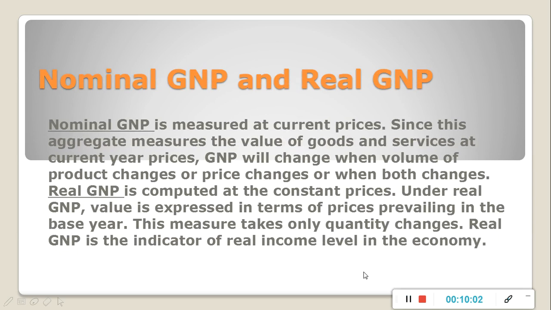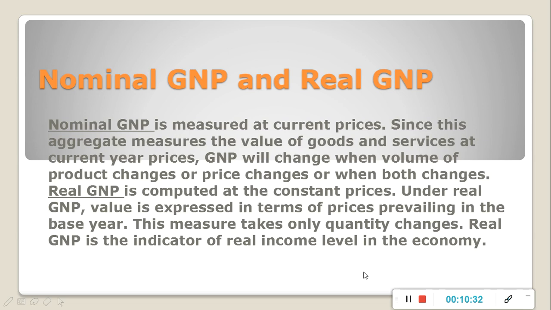As you all know about real GDP and nominal GDP, we have nominal GNP and real GNP. Nominal GNP is measured at current prices. Similarly, nominal GDP is calculated at current year prices. Since this aggregate measures the value of goods and services at current prices, it will change when volume of goods and services changes, or price of goods and services changes, or when both of them change.